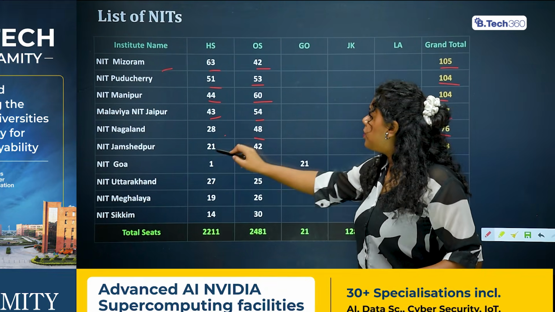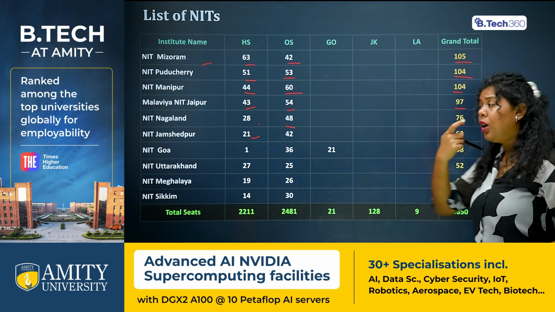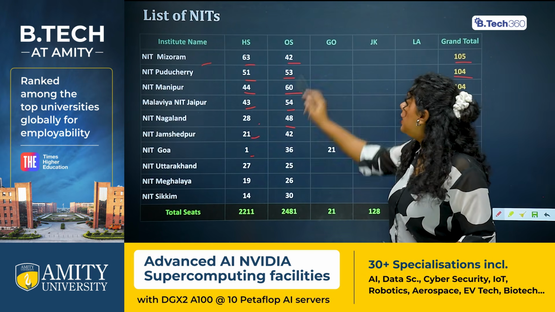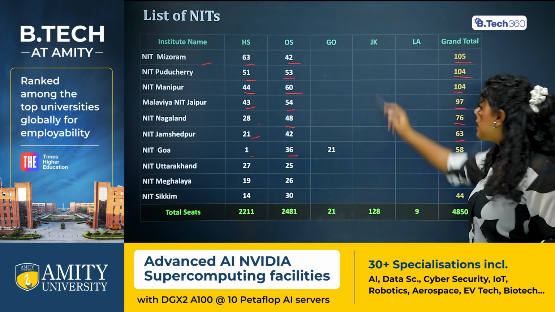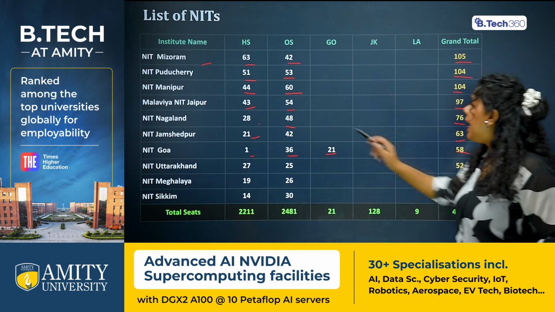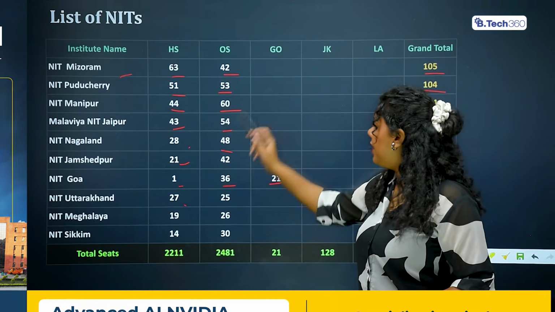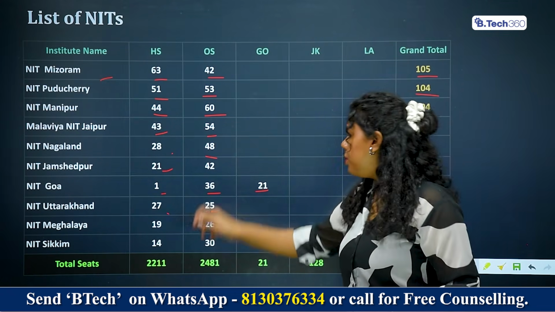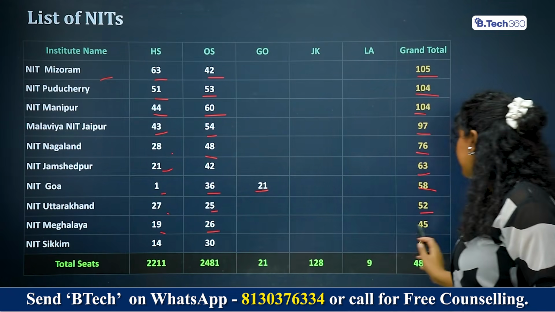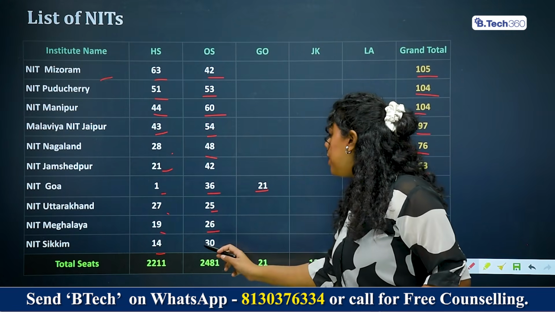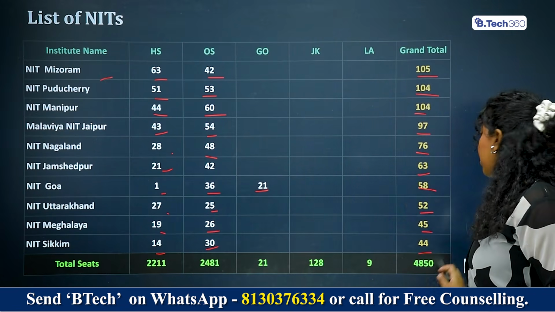NIT Jamshedpur, home state 21, outside home state 42, the total being 63 seats. NIT Goa, home state 1 seat, outside home state 36 seats. For Goa residents, 21 seats, the total being 58 seats. NIT Uttarakhand, home state 27, outside home state 25, the total being 52 seats. NIT Meghalaya, home state 19, outside home state 26, the total being 45 seats. NIT Sikkim, home state 14, outside home state 30, and the total being 44 seats.